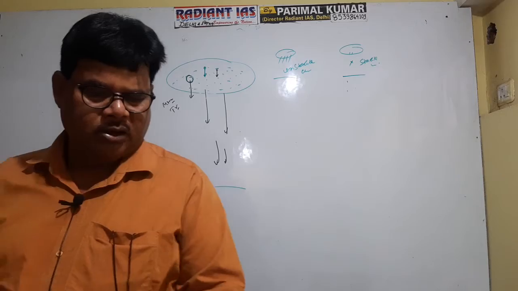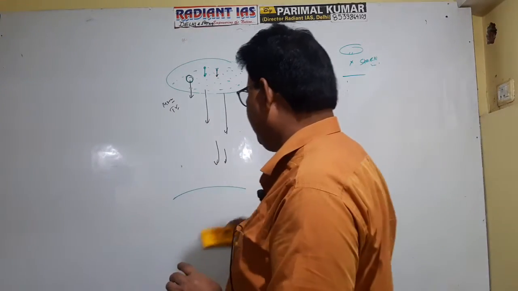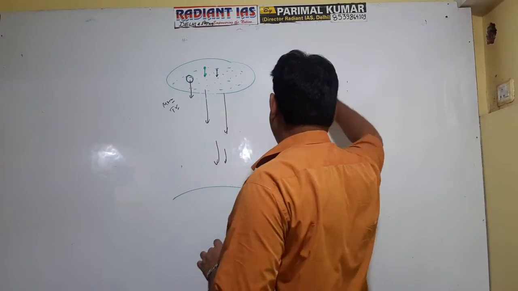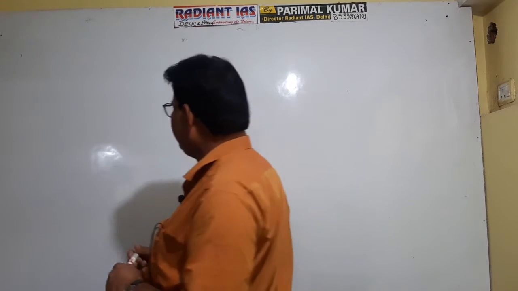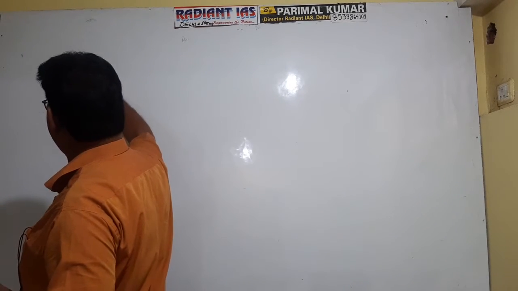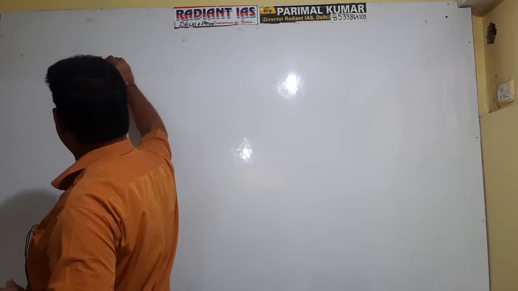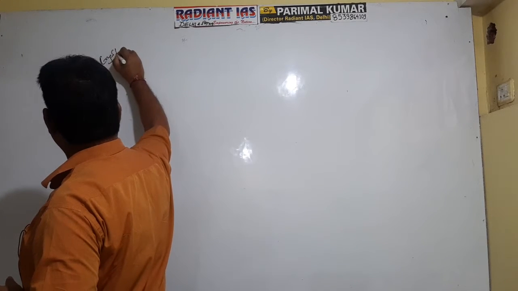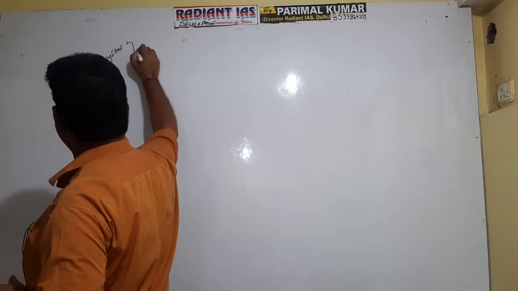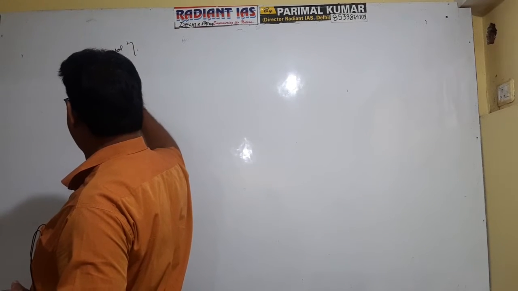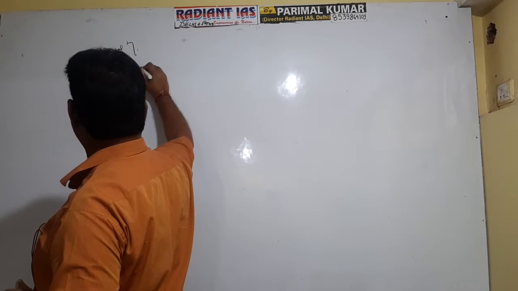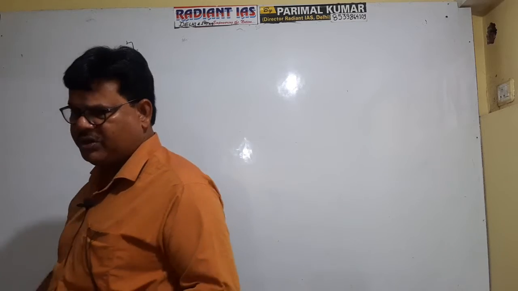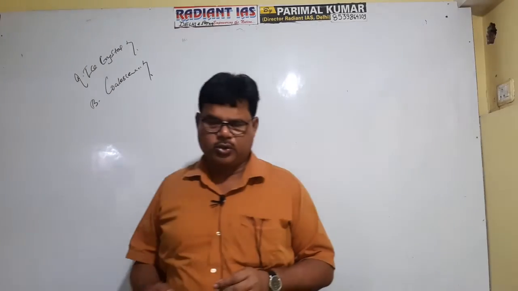In this context, I will explain two theories which will be sufficient to explain the precipitation throughout the Earth's surface. The first theory is ice crystal theory, and the second is coalescence theory. First is ice crystal theory and second is coalescence theory.